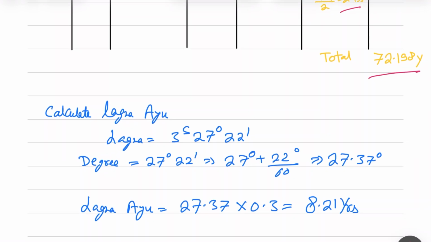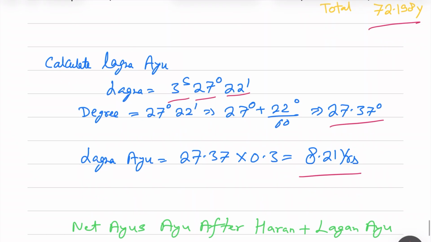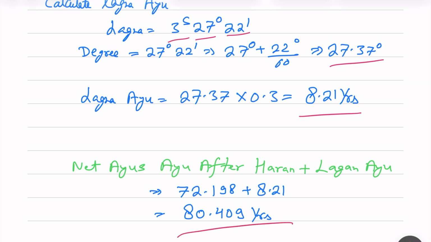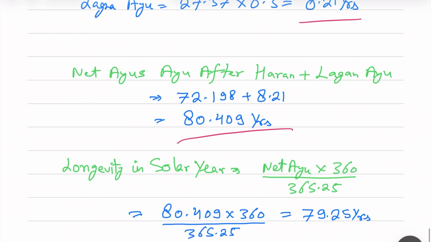So to calculate the Lagan Ayu, Lagan is 3 sign 27 degree 22 arc minute. Degrees are this. So if it is 27 into 37, we multiply by 3, it is 8.21 years. So in this we'll add 72.19 plus Lagan Ayu. So it is 80.409 years after Haran plus Lagan Ayu.